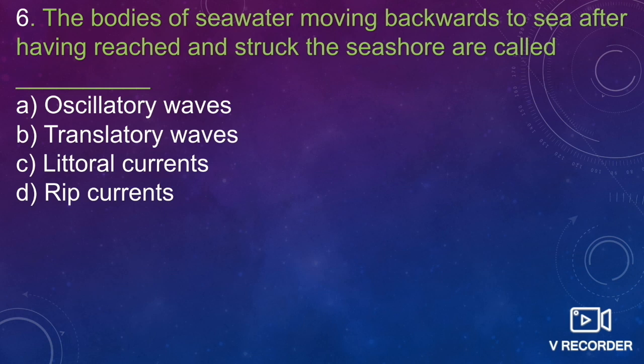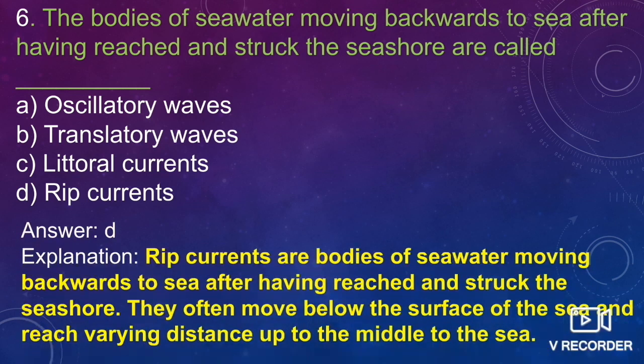Next one is: the bodies of seawater moving backwards to sea after having reached and struck the seashore are called as, okay, what are they called? Oscillatory waves, translatory waves, littoral currents, or rip currents. So those are known as rip currents. Okay, so what are rip currents?